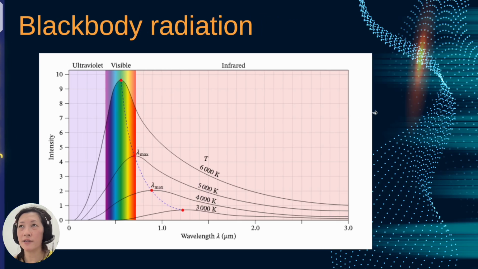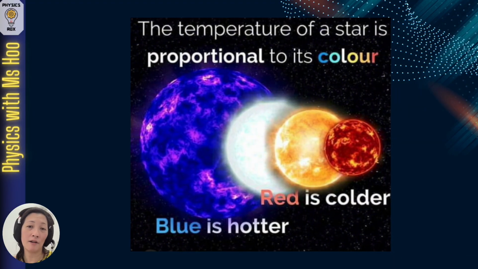So when we talk about stars, you'll find that they always talk about the color of a star, and you should know that the temperature of a star is proportional to its color. The reason why we see different stars at different colors is because remember that stars, like our sun, are also black body radiators, and the colors which we perceive the star to be at depends on the temperature that the star reaches. We tend to see the much hotter stars as blue color,